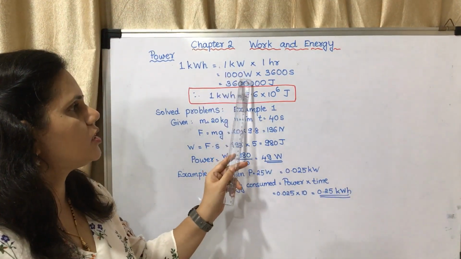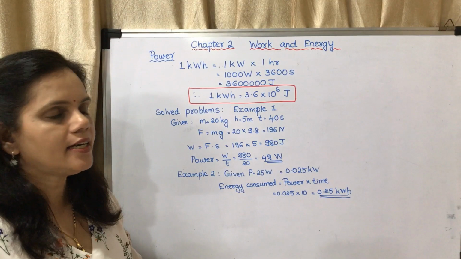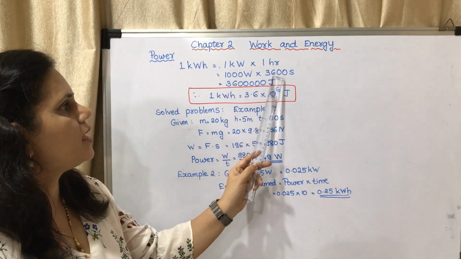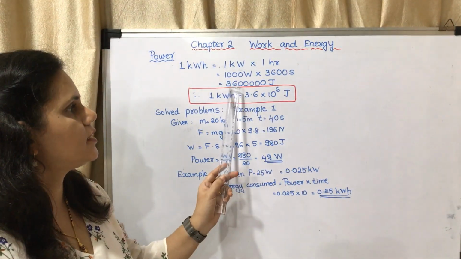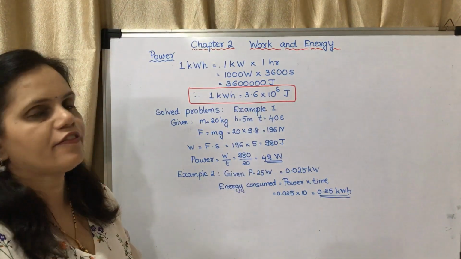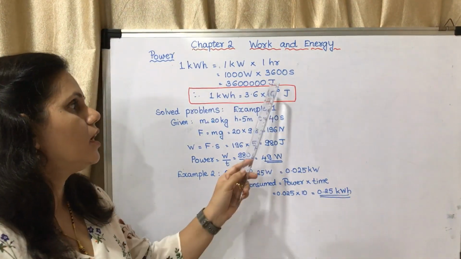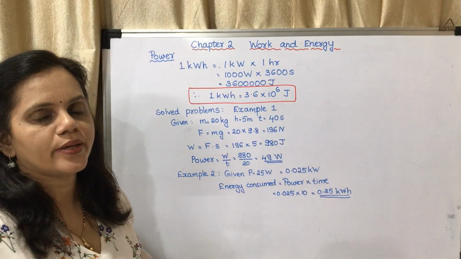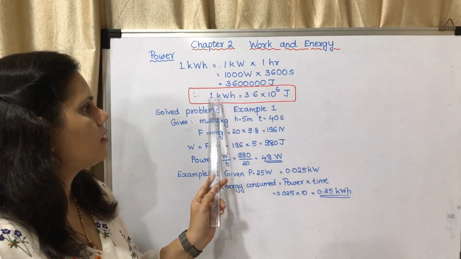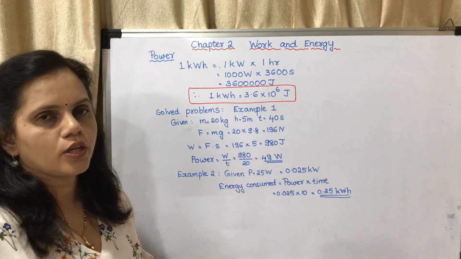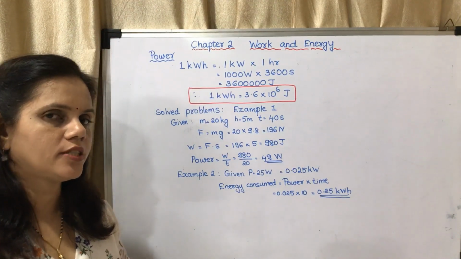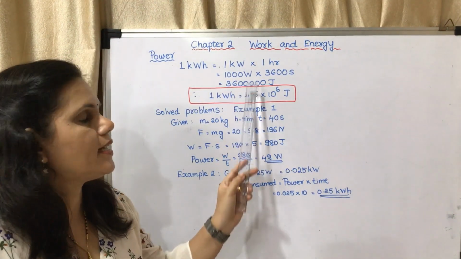So it becomes 1000 watt into 3600 seconds. If you multiply this, you will get 36 and 5 zeros. It is 36 lakhs. This you have to convert into a decimal form. Then you will get 1 kilowatt hour is equal to 3.6 into 10 raised to 6 joules. You will be getting this relation.